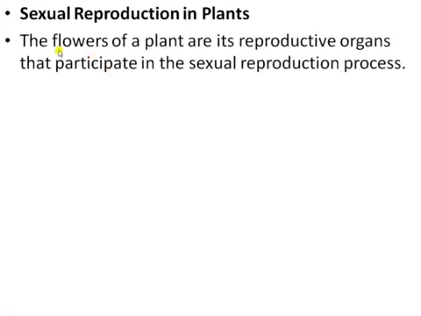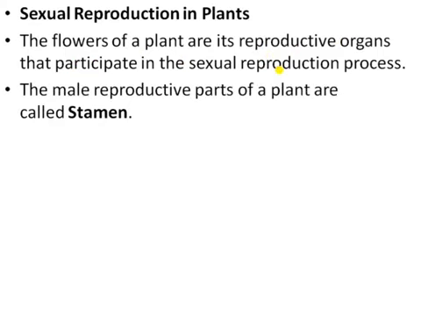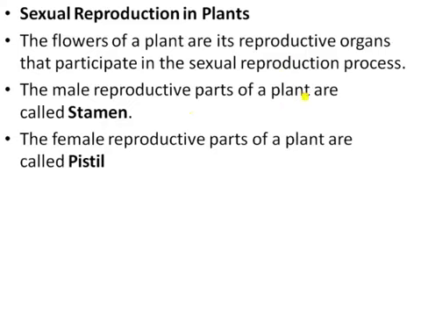So the flowers of a plant are its reproductive organs that participate in the sexual reproduction process. So in sexual reproduction in the plant, the male reproductive part of a plant is the stamen and the female reproductive part of the plant is called the pistil or carpel. So flowers are the reproductive organs in the flowering plant. A flower is said to be a modified part of a plant for sexual reproduction. Okay, a typical flower has 4 important parts that are present at the base of the flower.